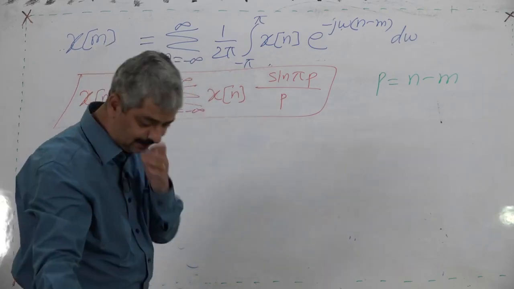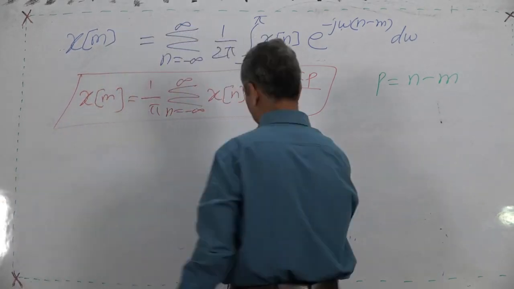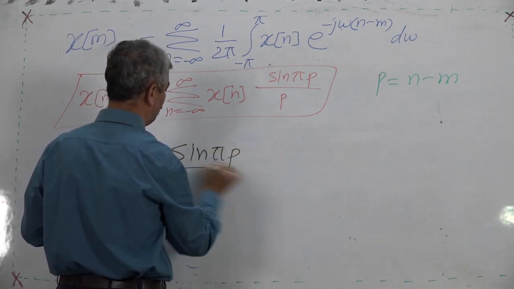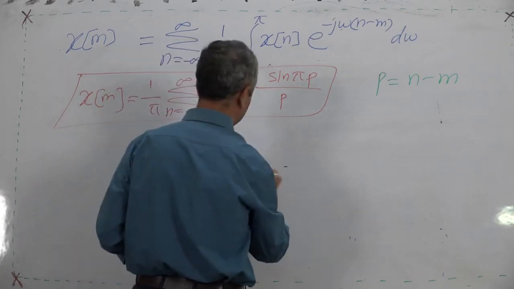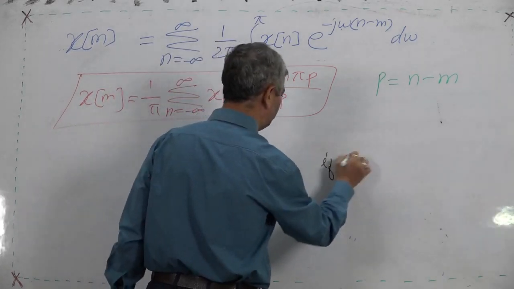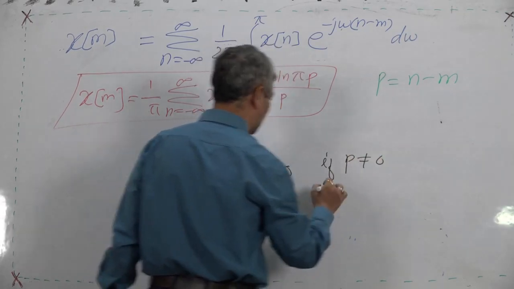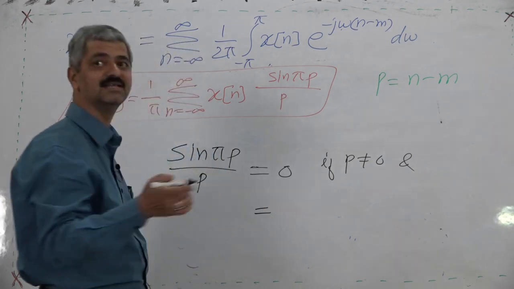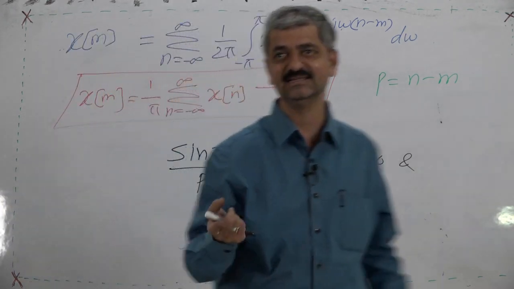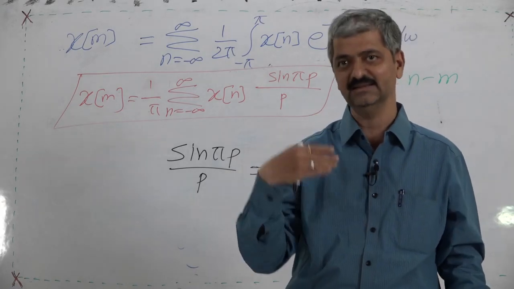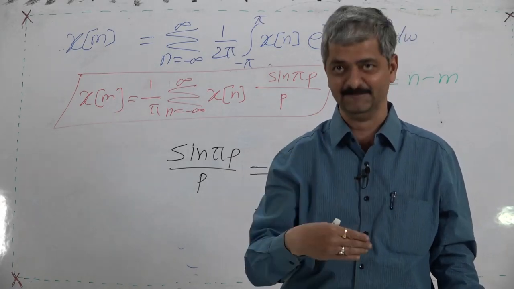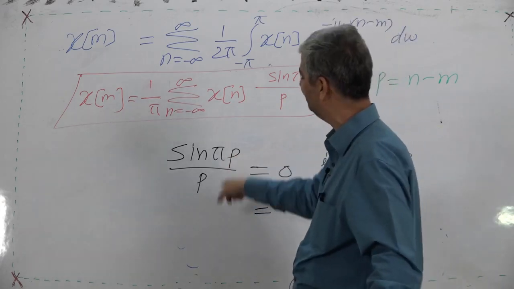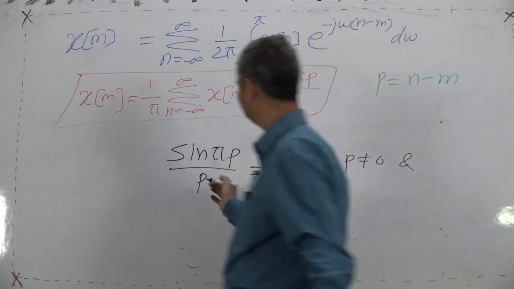So I again write sine pi p upon p. This is equal to 0 if p is not equal to 0. And what is this equal to when p is 0? Sine pi p upon p, you must know that sine kx upon x is equal to k. So sine pi p, to be very precise, what can you do?